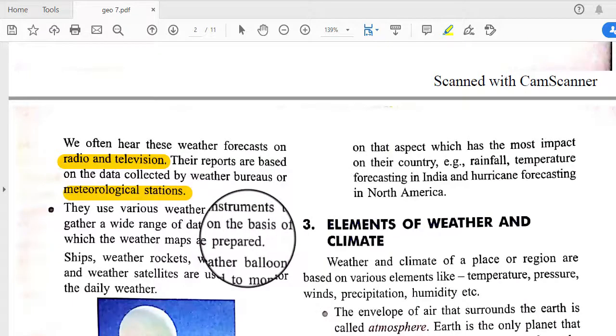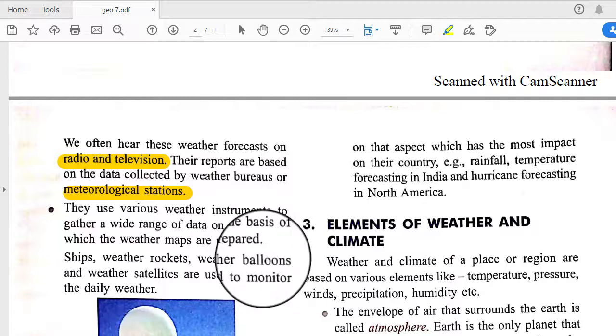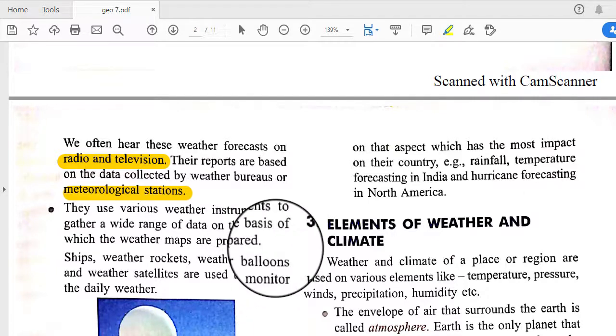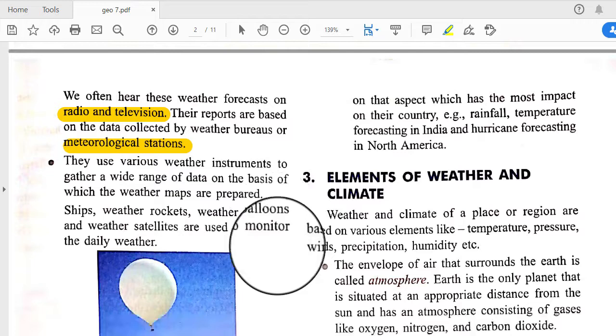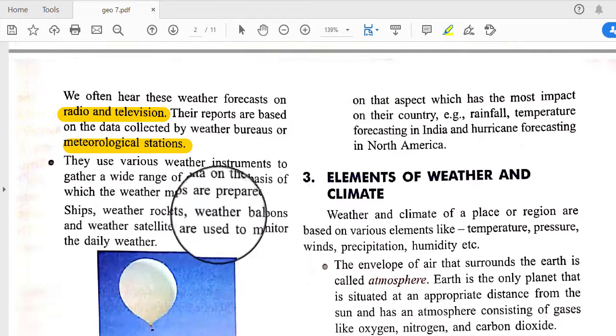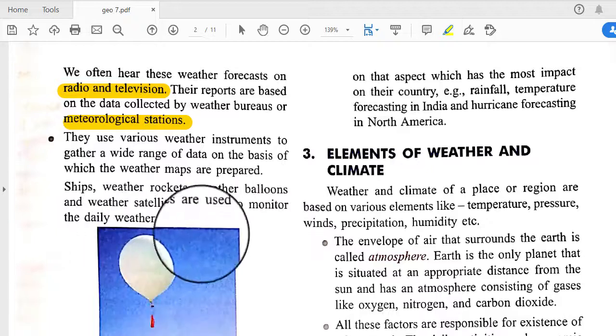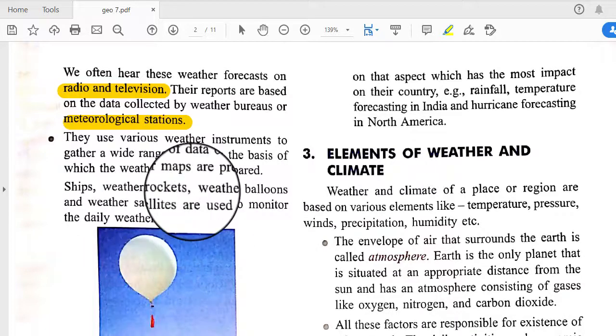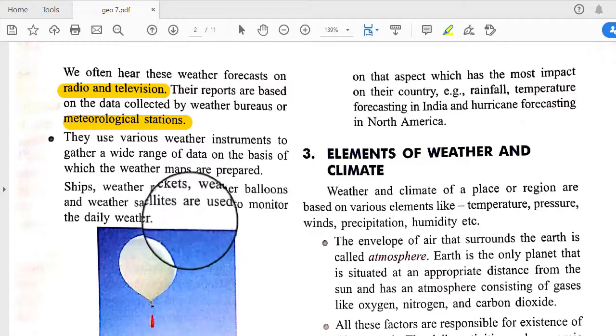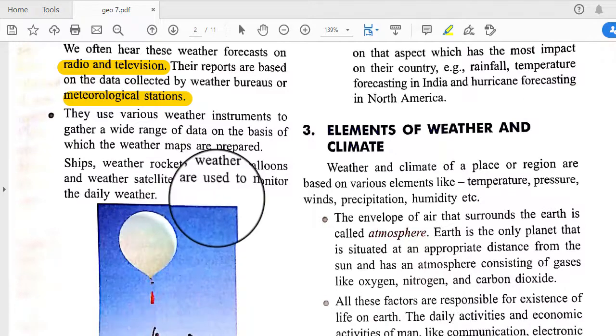There are various weather instruments to gather a wide range of data on the basis of which weather maps are prepared, for measuring rainfall, humidity and so on. Ships, weather rockets, weather balloons and weather satellites are used to monitor the daily weather and to collect weather information.